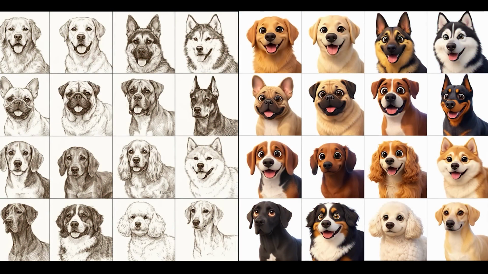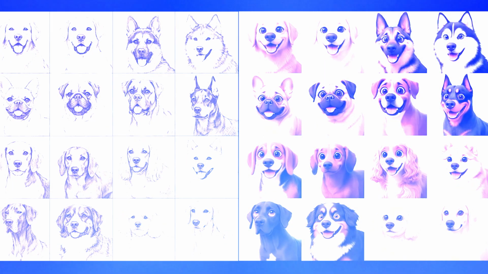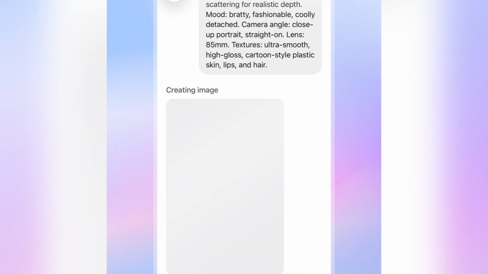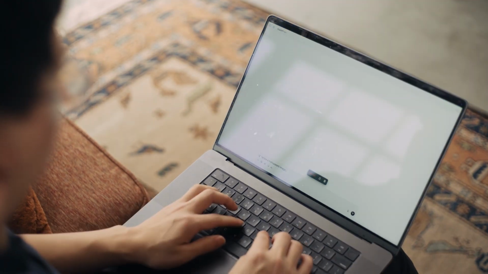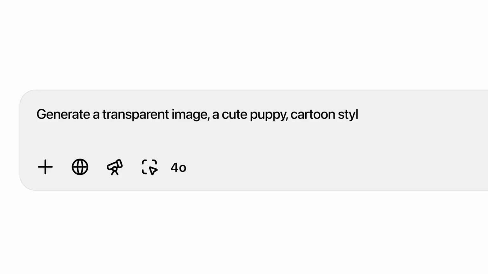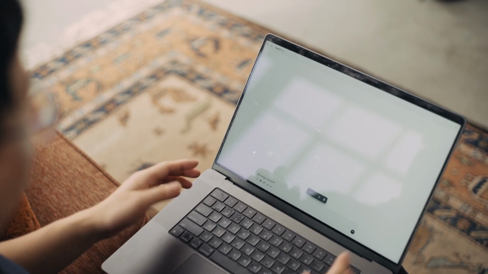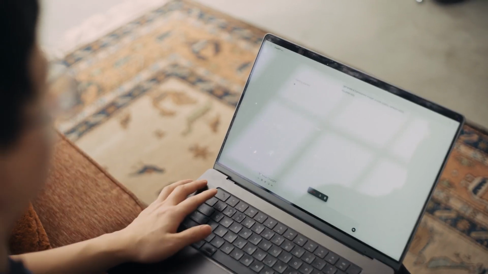What's remarkable here is the combination of creative flexibility and technical precision. You can take the same base image and explore multiple artistic directions, all while relying on the AI to preserve core elements and follow your instructions exactly. At this point, it's clear that the possibilities with GPT Image 1.5 are essentially limitless. You can create anything from realistic landscapes to stylized characters, or even transform existing images into entirely new artistic interpretations.